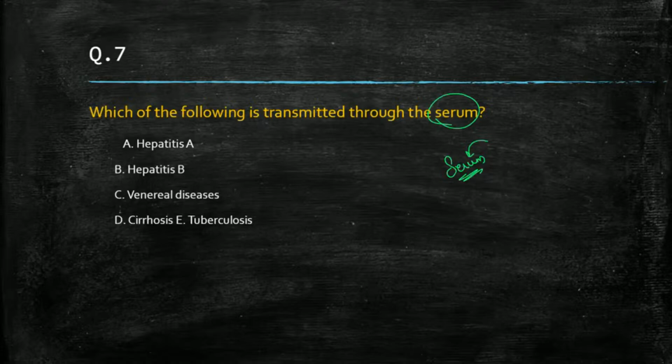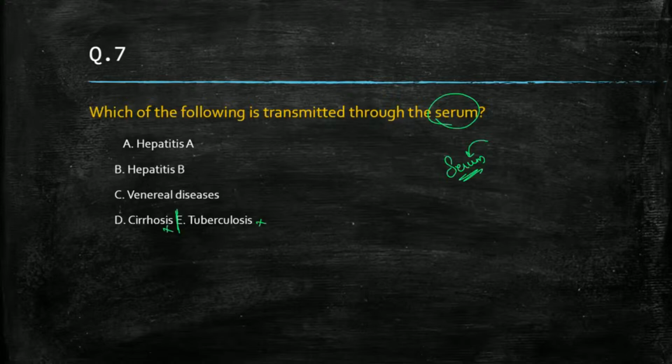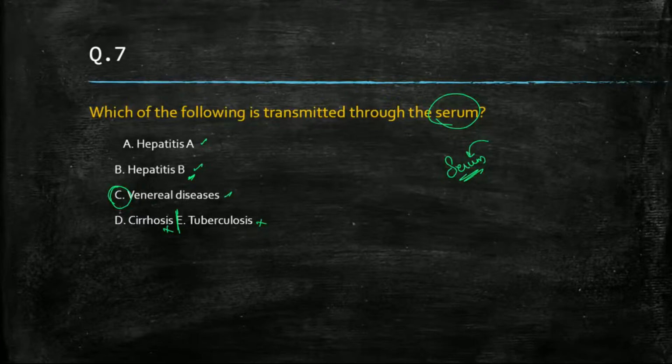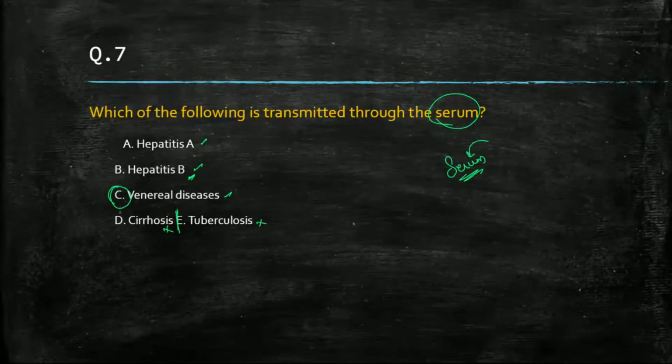Okay, so here I forgot to paste it. This is a different option. Tuberculosis, no. Liver cirrhosis, no. Hepatitis A, B, and venereal diseases. So venereal diseases should be the correct answer here. Okay. Hepatitis B can also be the correct answer. Hepatitis B virus, which is STD, but most of the venereal diseases can be caused through the serum.